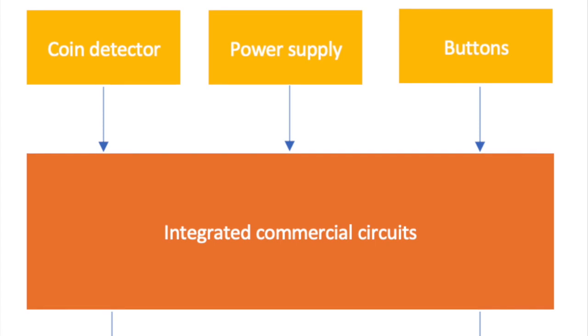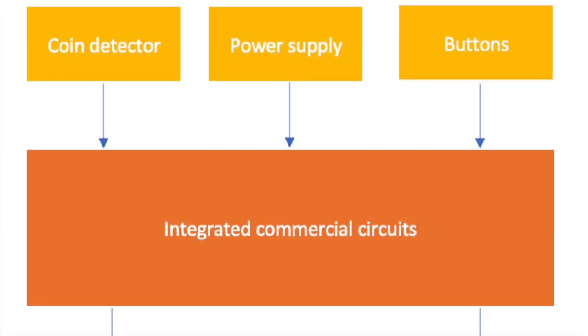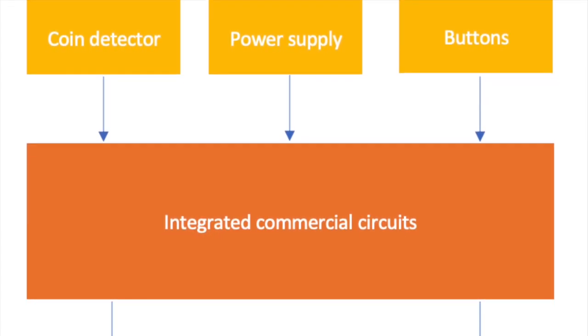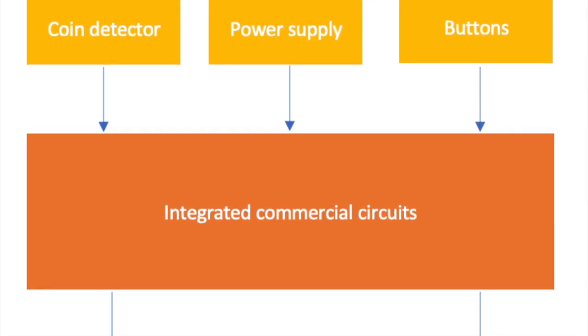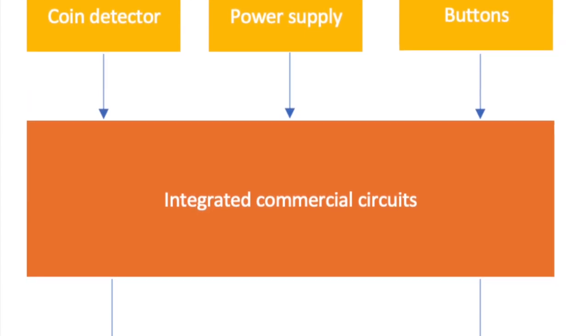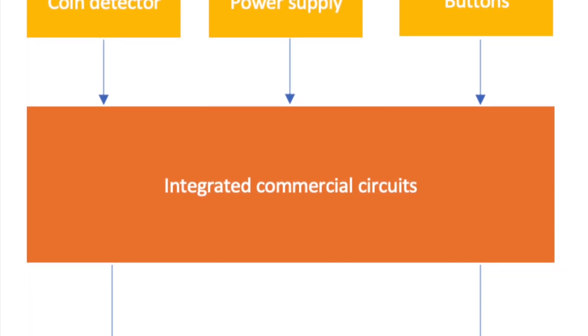As we can see on the basic engineering diagram, we have three components that are connected to the integrated commercial circuits, which are the core of this simulation. These circuits are connected to two outputs, which are the motors of the products and the 7-segment displays.